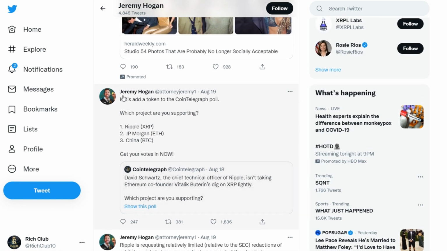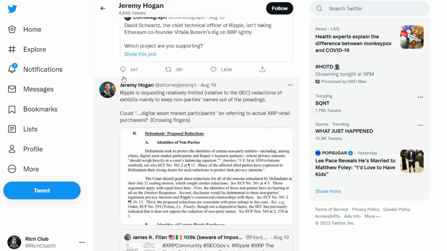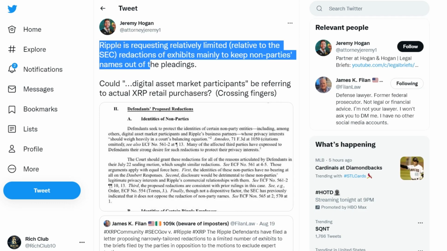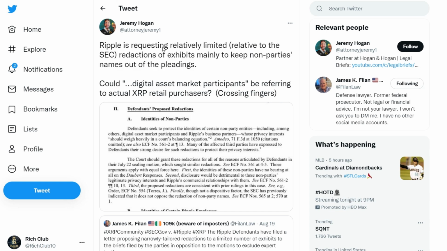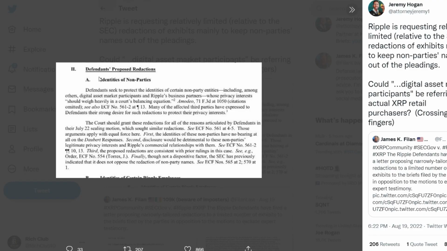In addition, Ripple also wants to edit the personal financial assets of one of its employees, which it claims are unrelated to Daubert's answer. Meanwhile, attorney Jeremy Hogan, a partner at the law firm Hogan, became interested in the identity of the so-called digital asset market participants. Can digital asset market participants mean real retail buyers of XRP? Fingers crossed, lawyer Hogan said. Ripple is requesting relatively limited, relative to the SEC, redactions of exhibits mainly to keep non-parties' names out of the pleadings. Could digital asset market participants be referring to actual XRP retail purchasers? Crossing fingers.